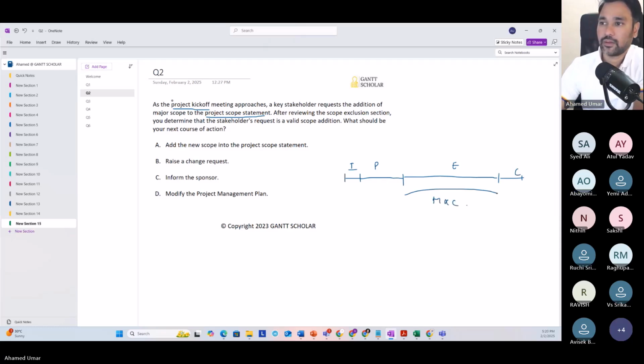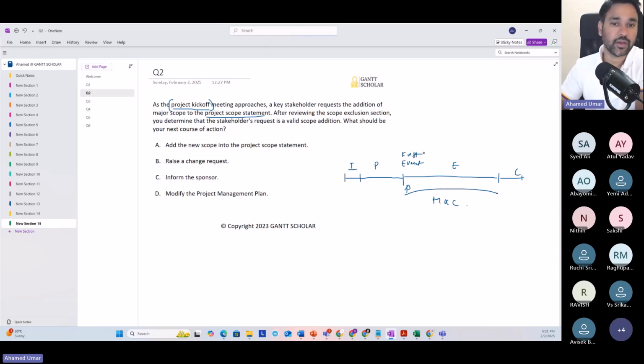The kickoff meeting is conducted as the first event inside execution. We conduct the kickoff meeting as the first event inside the execution and then begin the project.